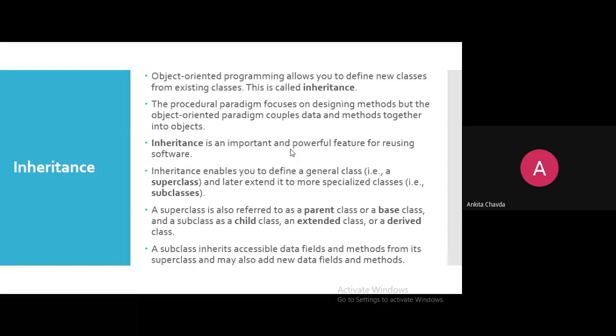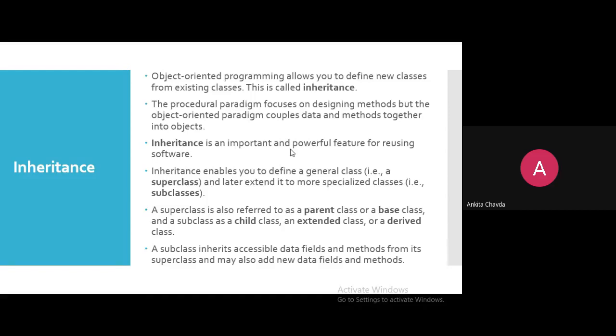Inheritance will enable you to define a general class like a superclass, and later you extend it to a specialized class. A superclass is also referred to as a parent class, or you can say a base class, and a subclass is known as a child class or extended class or a derived class, anything you can say, right? A subclass inherits accessible data fields and methods. Here the word accessible is important.